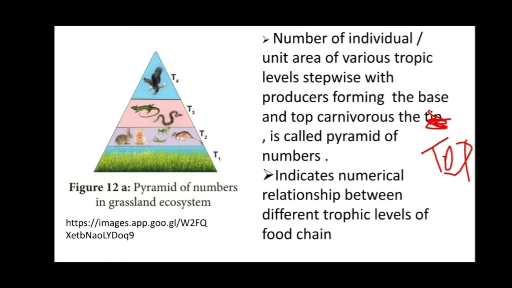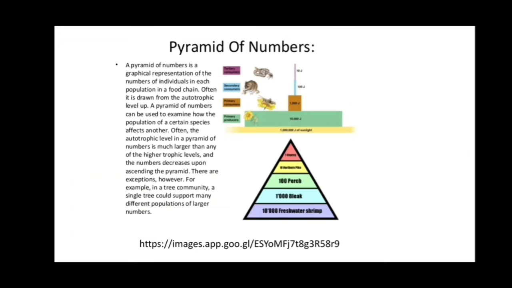Okay, so the next is pyramid of numbers. A pyramid of number is a graphical representation of the number of individuals in each population in a food chain. So it indicates the population in the food chain. As we know, a pattern of one being eaten by another is known as a food chain, or the transfer of energy from one organism to another organism is known as a food chain.